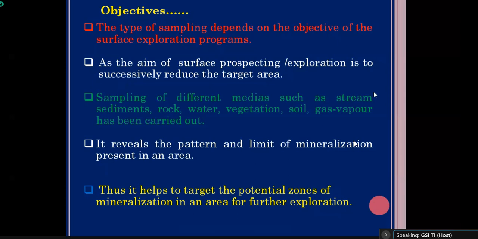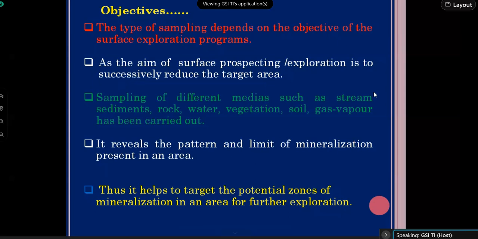Sampling of different media such as stream sediment, rock, water, vegetation, soil, gas and vapor is carried out during these different stages of mineral exploration. Sampling generally reveals the pattern and limit of mineralization present in the area. So what do pattern and limit mean? Pattern means the way your mineralization is occurring in your area. Sometimes your mineralization is bedded in nature, sometimes it occurs as a natural pattern, and sometimes it occurs in a pinching and swelling nature. So what is the nature of the mineralization?